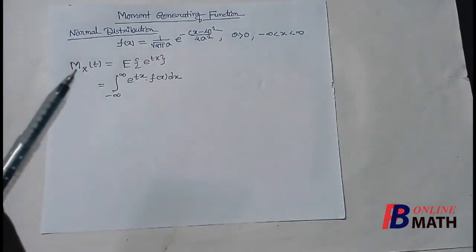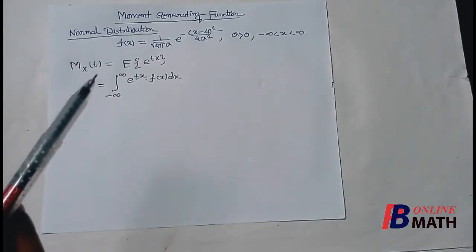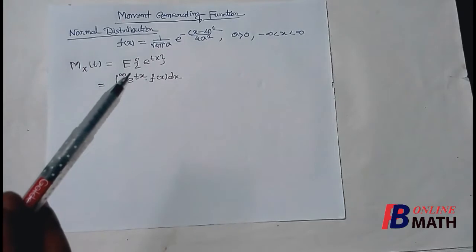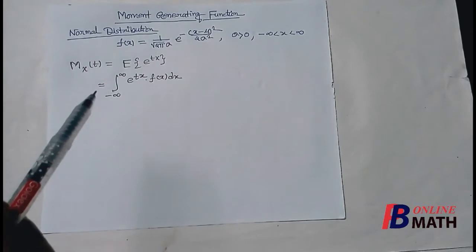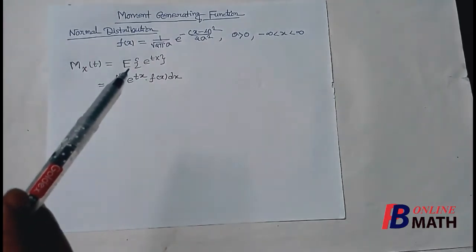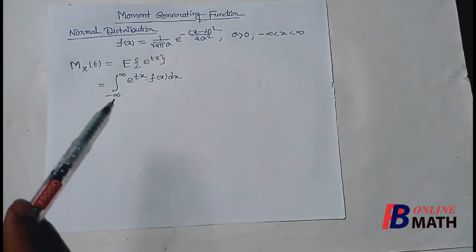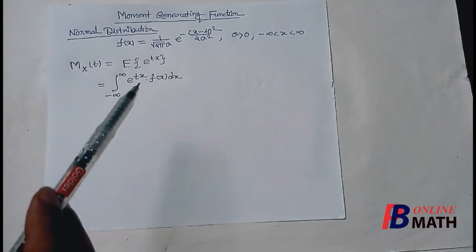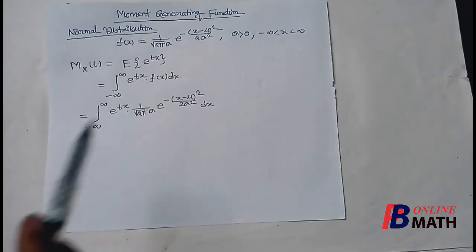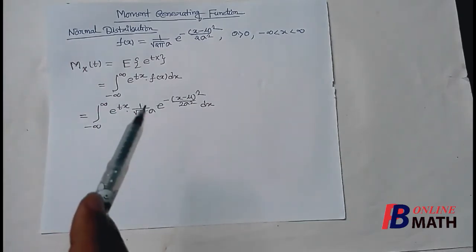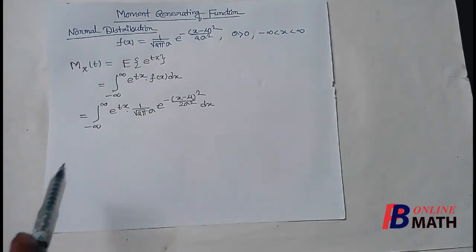We know that the moment generating function about the origin is denoted by M_X(t) of the real variable t, and it is defined as expectation of e to the power tX, where X is the given random variable. Since normal distribution is continuous, expectation of e to the power tX can be written as integration from minus to plus infinity of e to the power tx into f(x), where f(x) is the PDF. We have replaced the value of f(x), that is 1 by root over 2 pi sigma into e to the power minus (x minus mu) square by 2 sigma square.